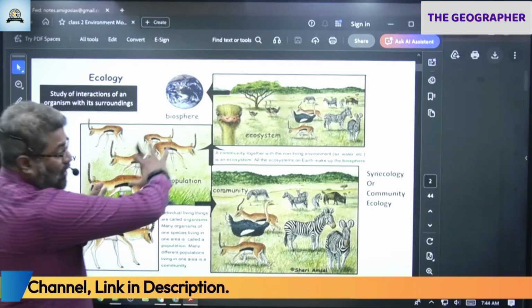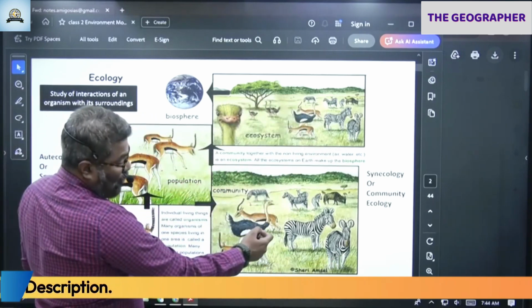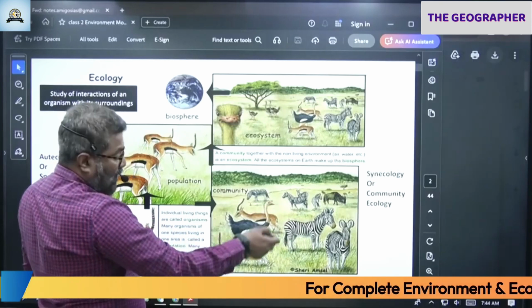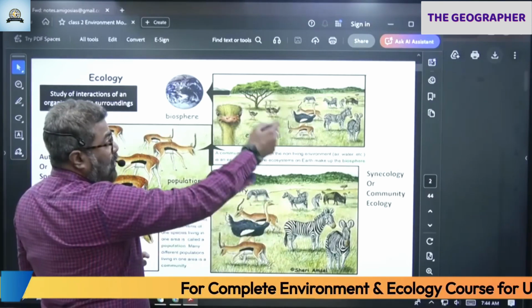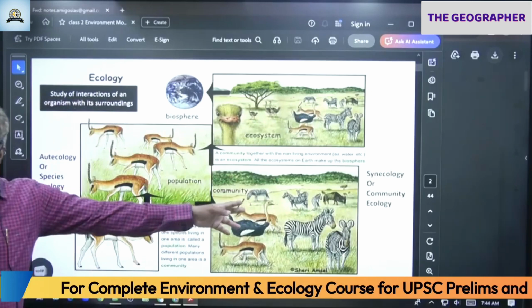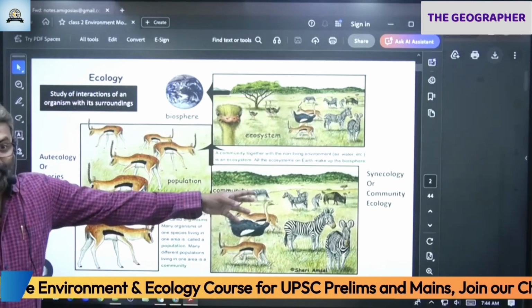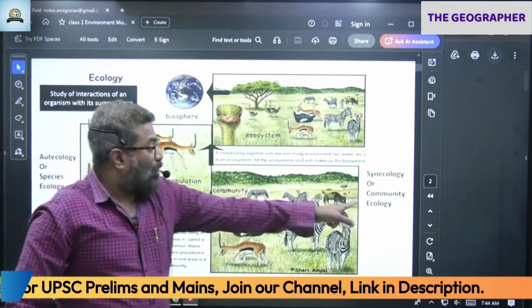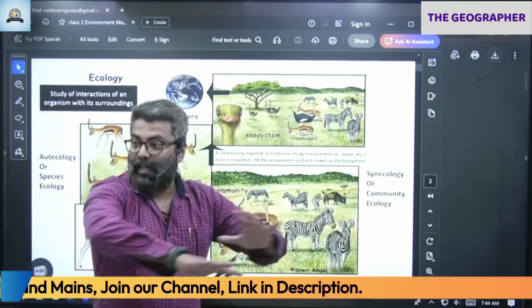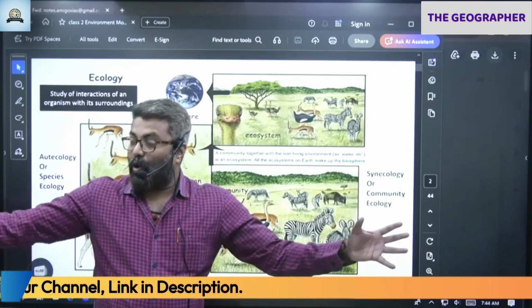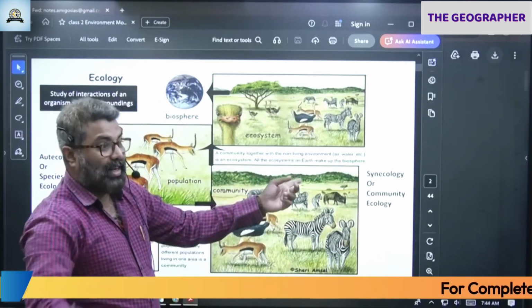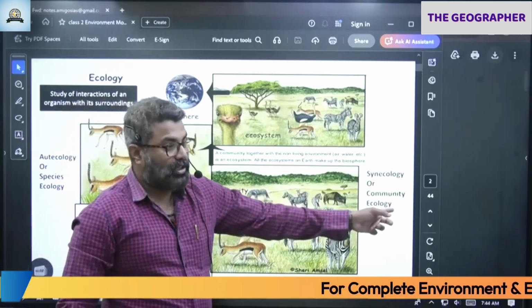When you take larger organisms, all organisms, you can notice that there are different species here. You can see a zebra there, black buck there, ostrich there. All these species are interacting with each other as a community. They are interacting with flora also here. That is community ecology. So when we take the entire community as such, how all the organisms in a habitat interact with each other as well as with the surrounding environment is called community ecology or synecology.